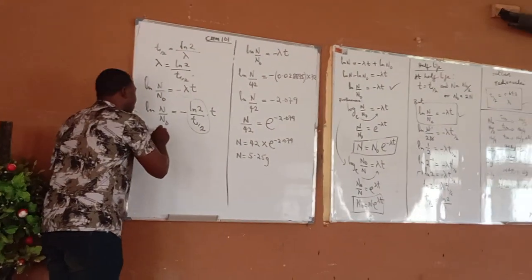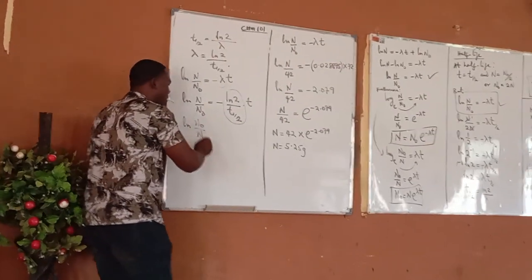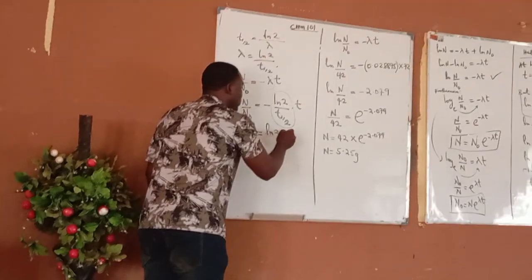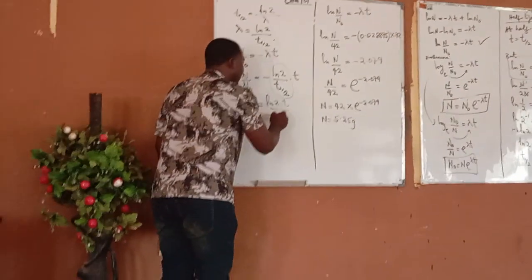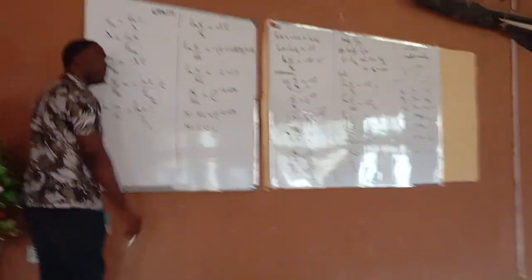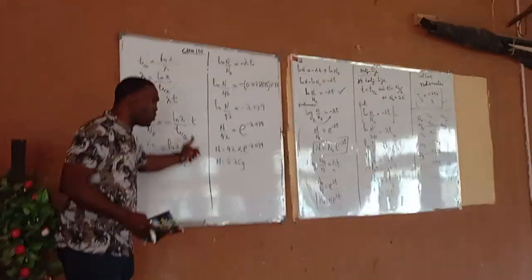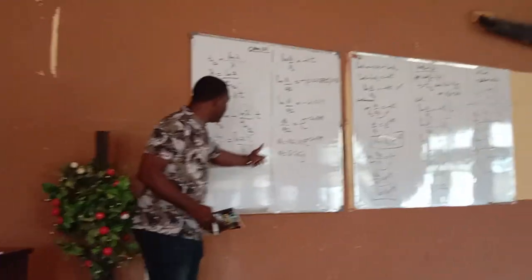This can become now ln N0 over N, which I've told you before, is equal to ln 2 times t, divided by t half. Okay? Then you have this equation.